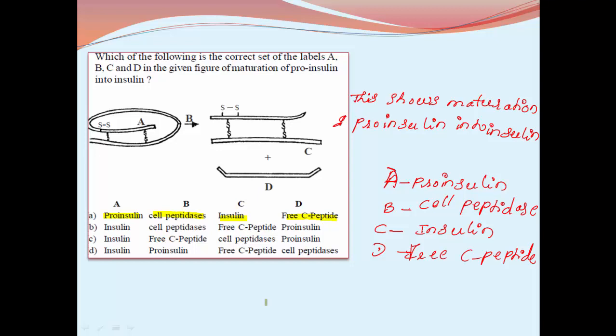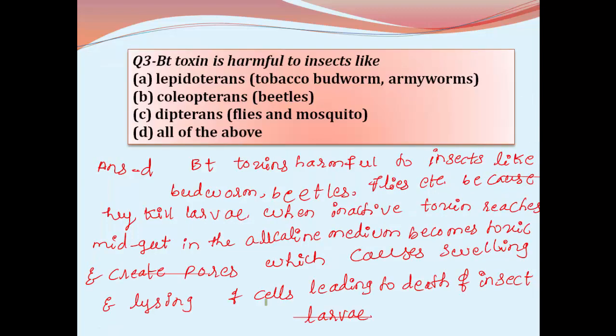Once the C chain is removed, disulfide bond formation is executed between A and B chain, which becomes the functional or active insulin. Next one.